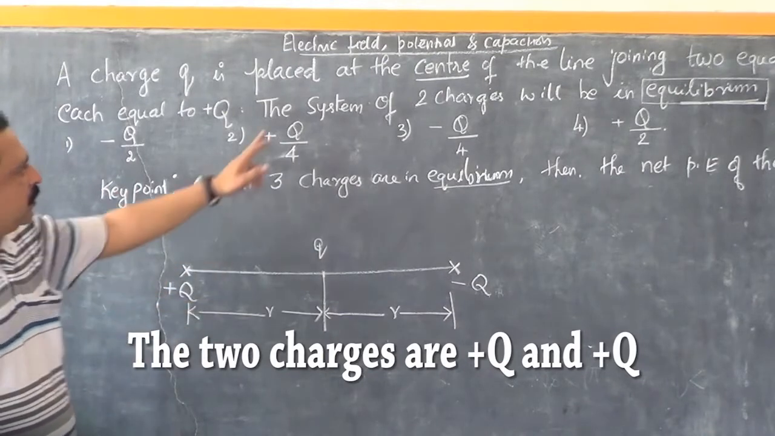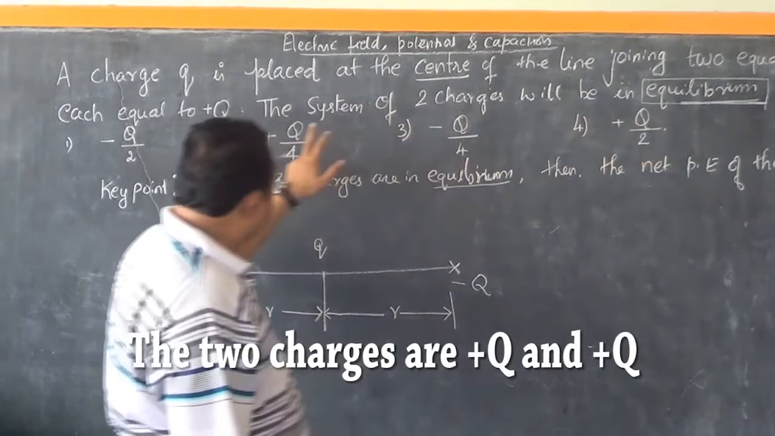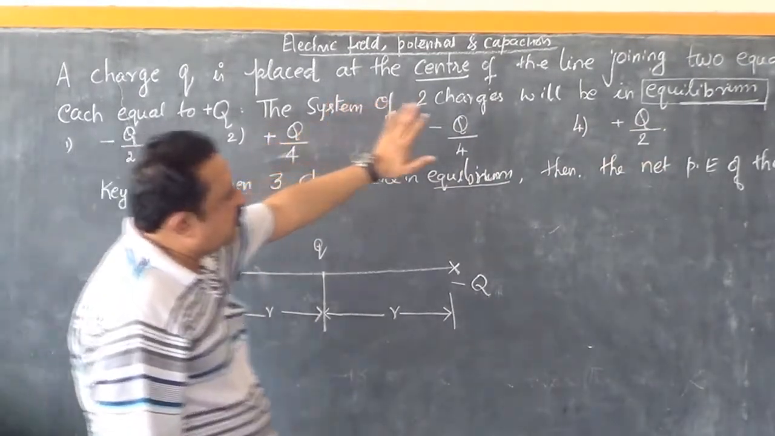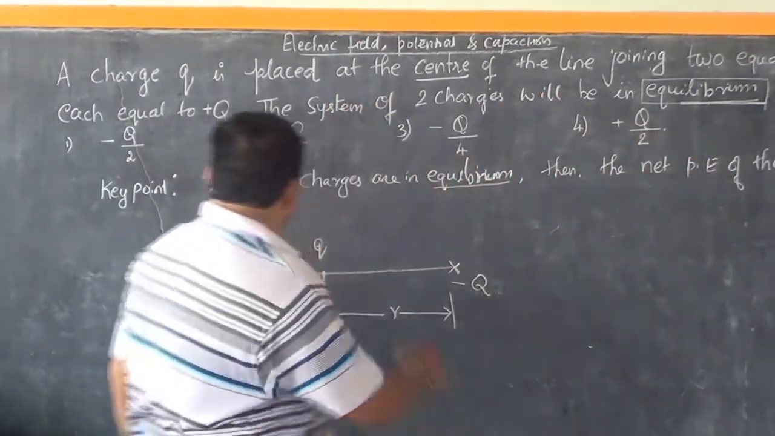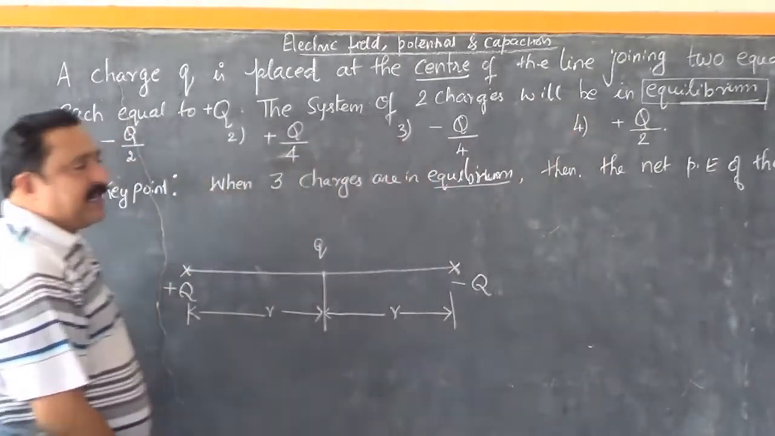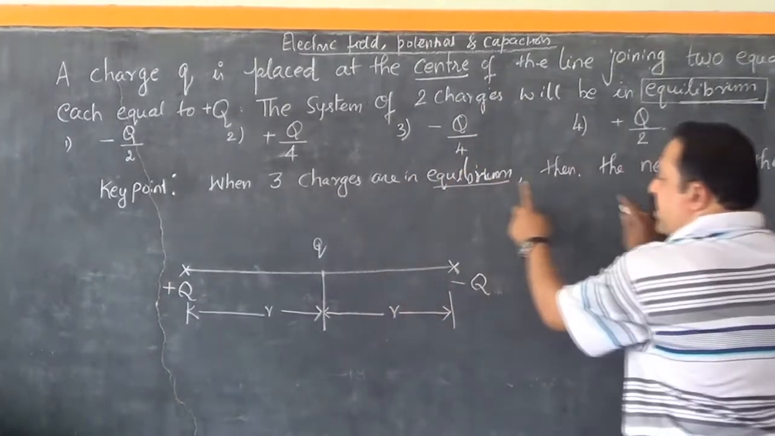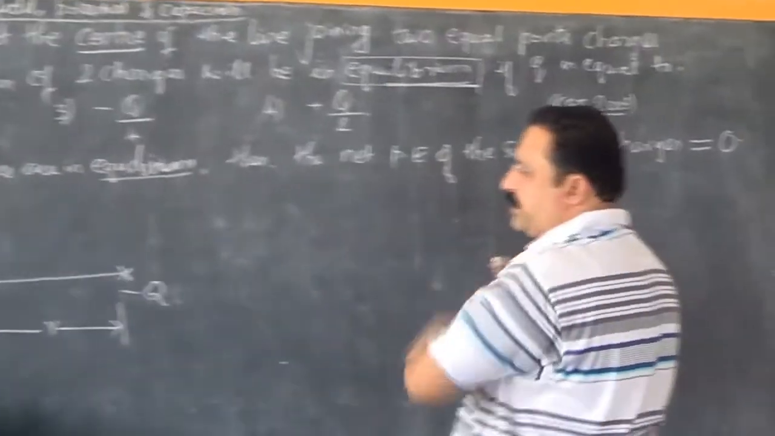Now what is asked in the question? The system of charges will be in equilibrium under what condition? Which of these 4 will satisfy? Now the key point is this: the 3 charges are in equilibrium, so the net potential energy is 0.